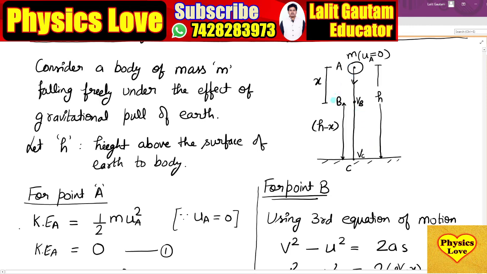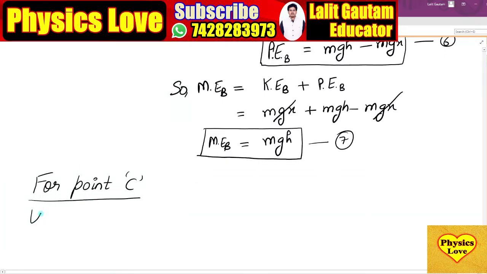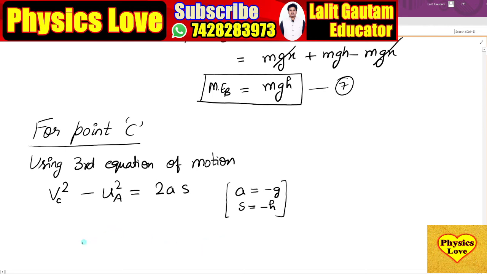Again we use the third equation of motion between point A and C. Using the third equation of motion, v square minus u square equals 2as. V at point C, u at point A, your acceleration due to gravity is minus g, and your displacement is minus h. Why have I taken minus h here? Because the body is going in the downward direction.